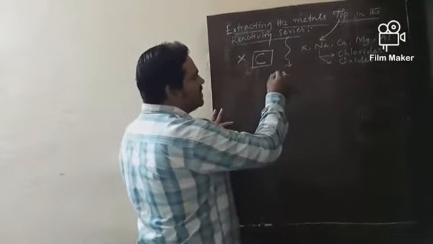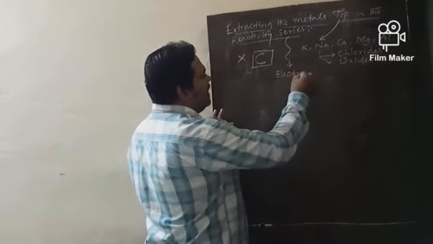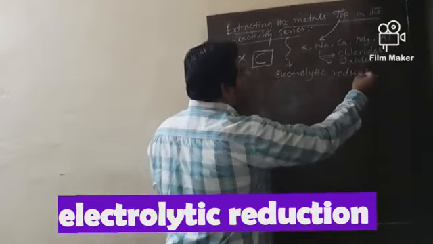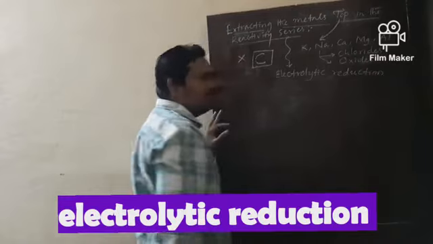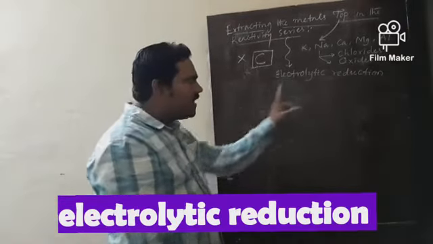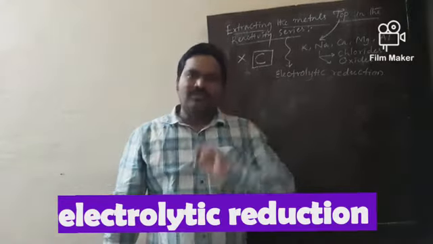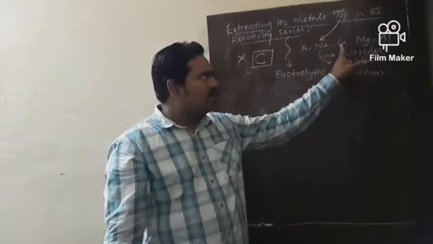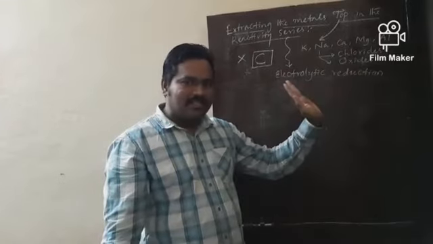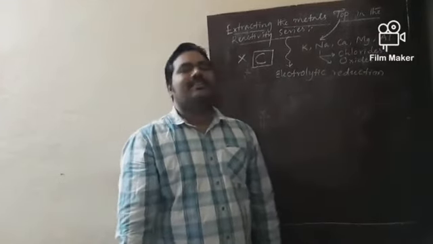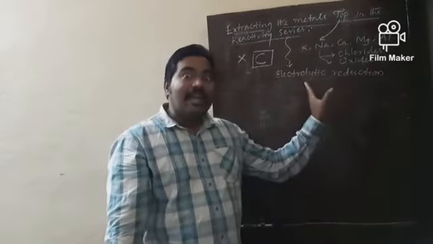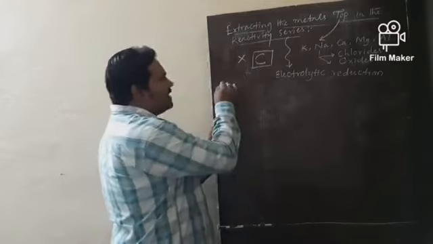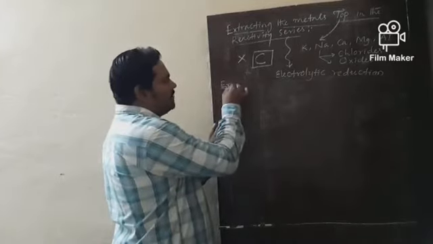What is the name of that process? That process is called electrolytic reduction. By using two electrodes and passing electricity, we can convert the corresponding chlorides and oxides of highly reactive metals into the corresponding metals. So try to remember this word, electrolytic reduction. Now let me take one example to illustrate this explanation.